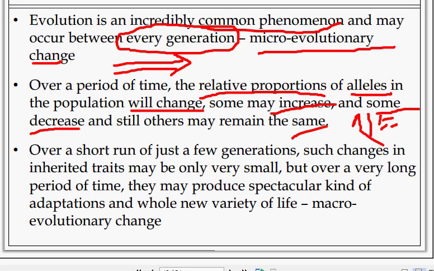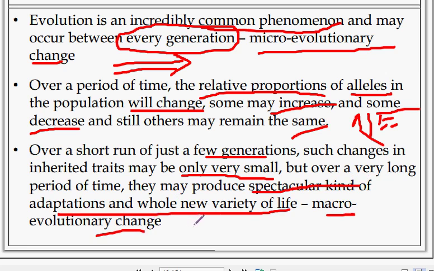Over the short run of just a few generations, such changes in inherent trends may be only very small. But over a very long period of time, there may be spectacular adaptations and whole new varieties of life: macro evolutionary change.